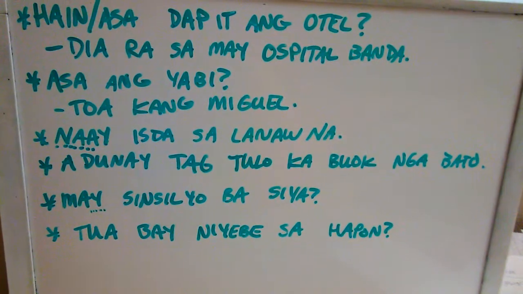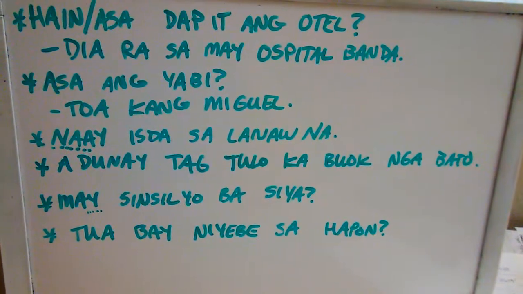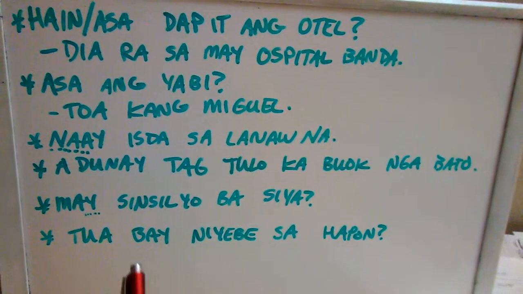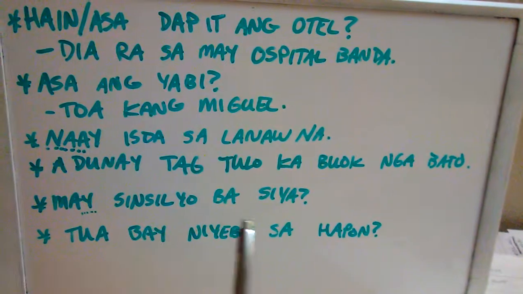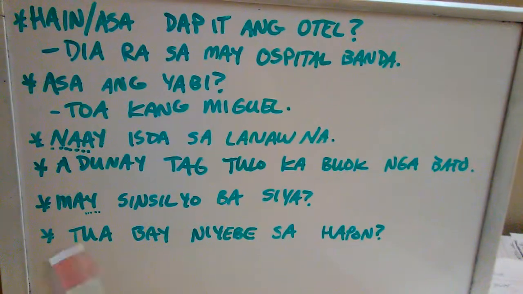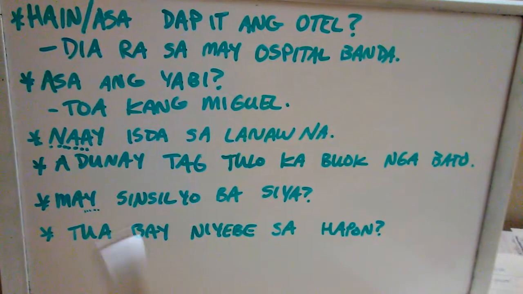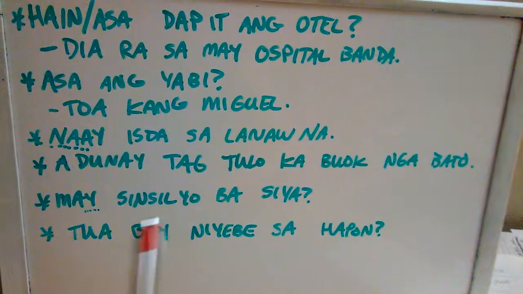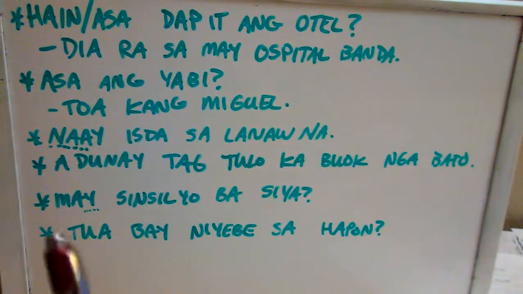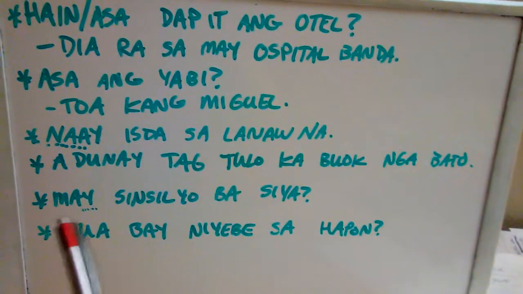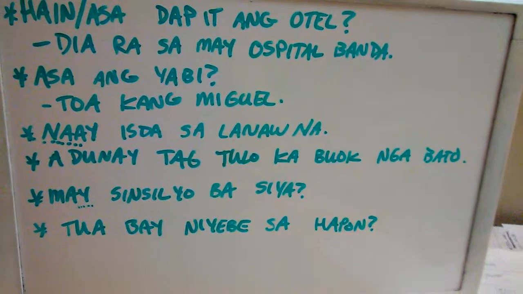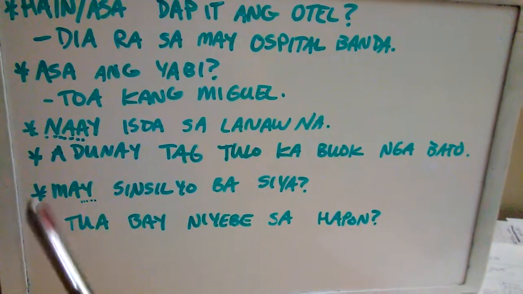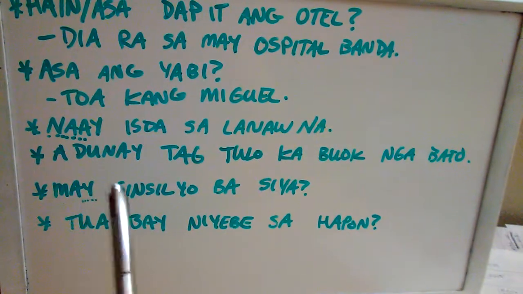That's because may already ends in an E, so we don't need to add another E to it. I don't know how it was in Tagalog, but in Cebuano it was just borrowed that way. We don't need to add an E or an ang in the sentence whenever we use may. That's just a really weird exception to the rule, when you use this irregular little may that was borrowed from Tagalog.